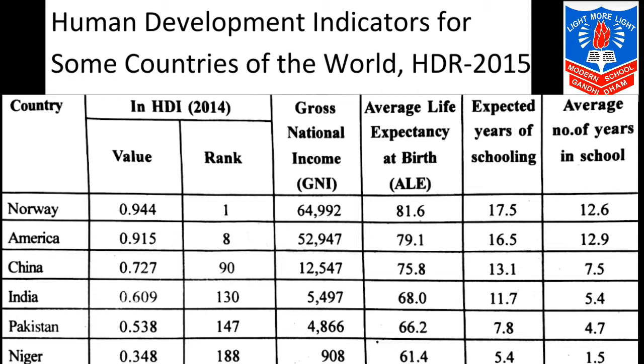Apart from that, we will find the GNI, that is gross national income, ALE, average life expectancy at birth, expected years of schooling and average number of years in school. Now students, as you are given grading as per the percentage you have scored, in the same way over here also the countries are classified into 4 different parts.